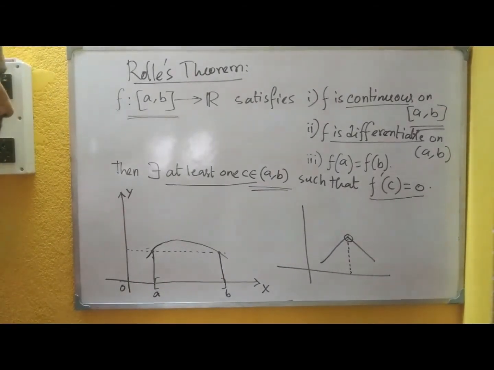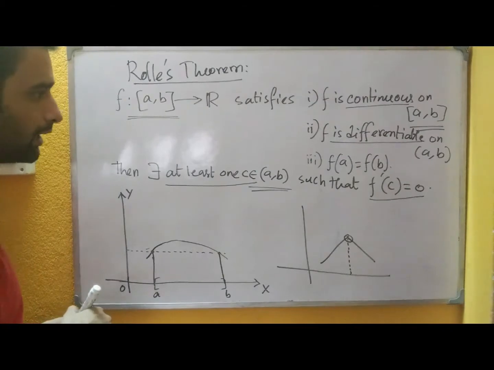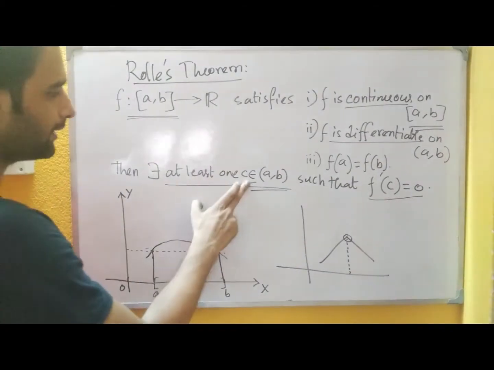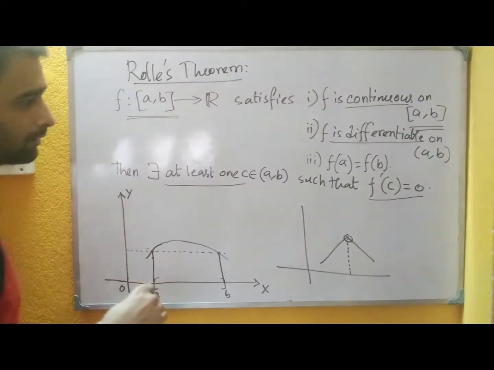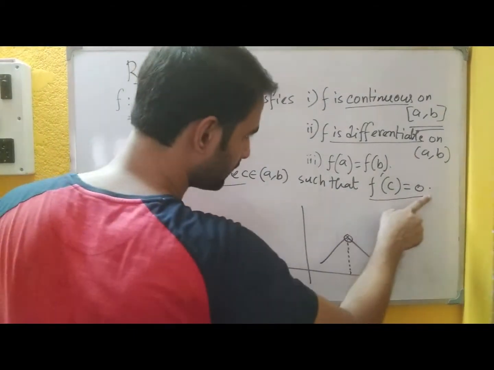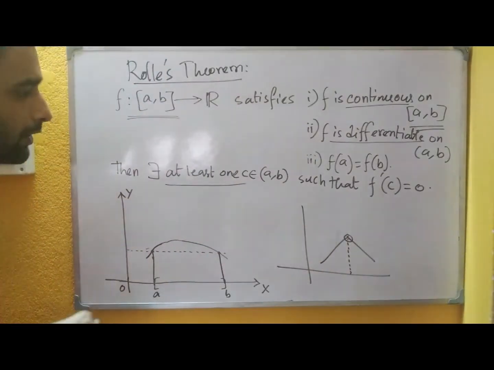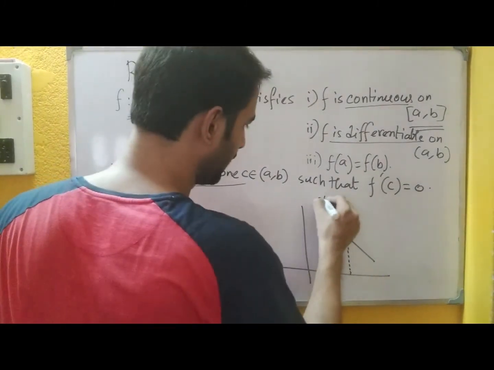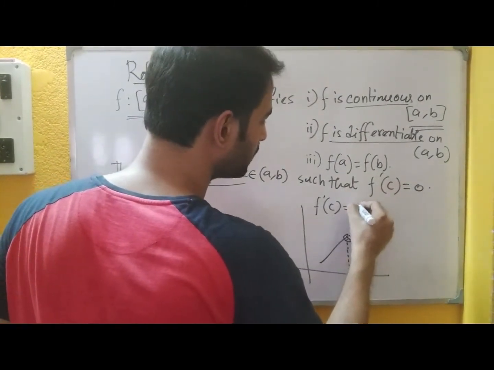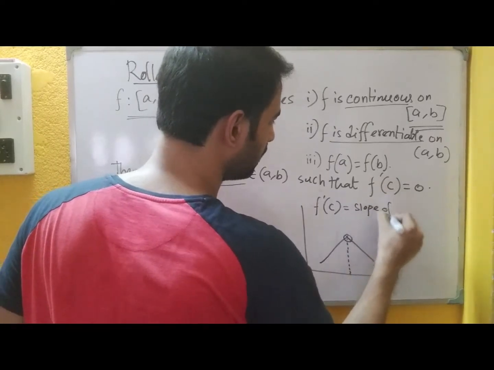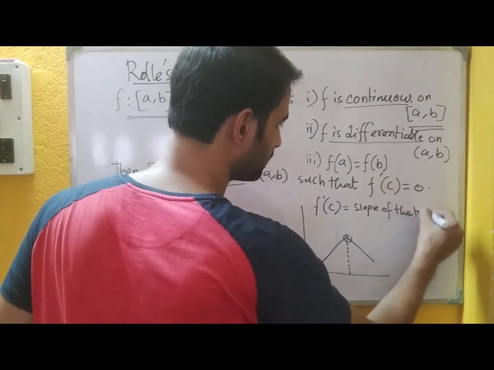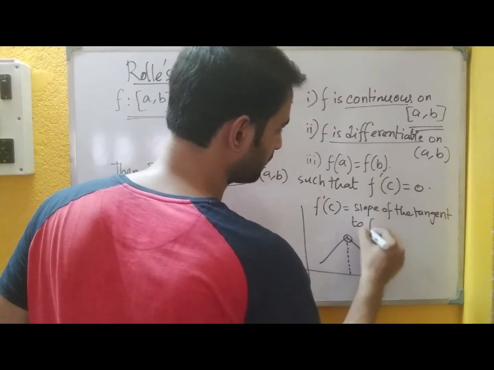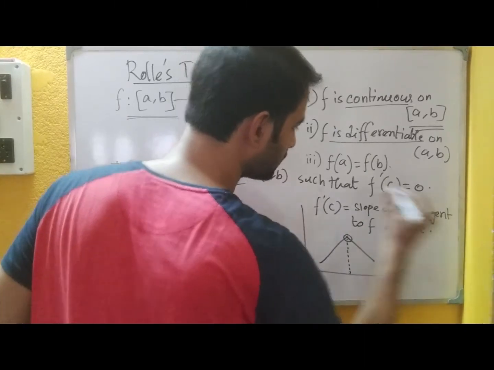Okay. So all the three conditions are satisfied by this curve. And now come to the conclusion. It says that there should be a point C within the interval AB such that f dash C becomes 0. Now if f dash C becomes 0, then what is the meaning? F dash C is the value of the slope of the tangent to the function f at x equals to C.